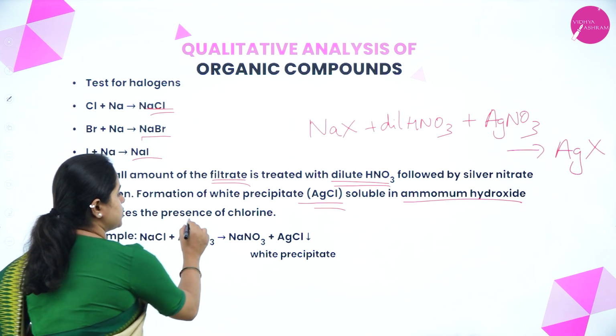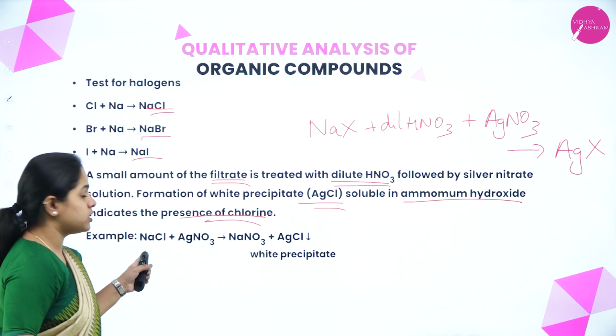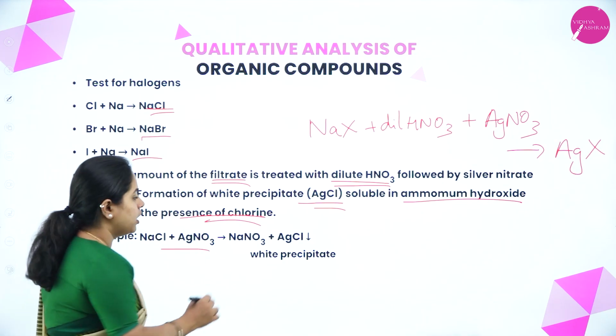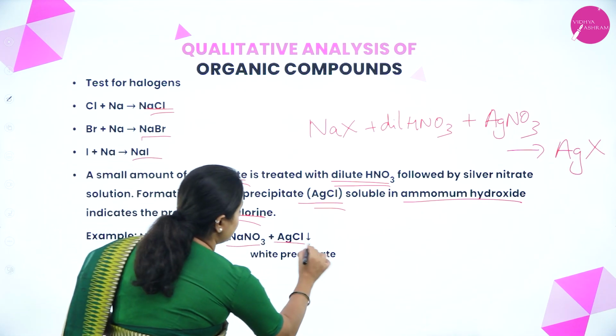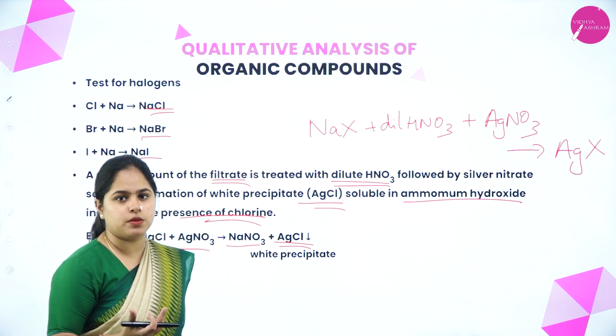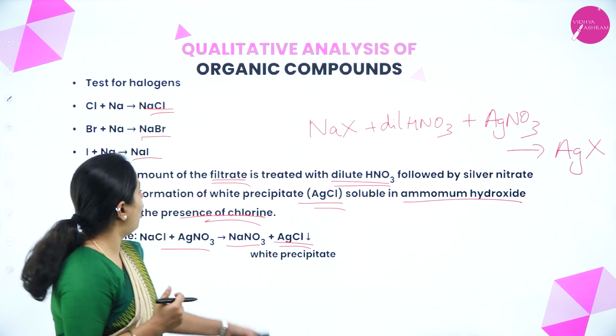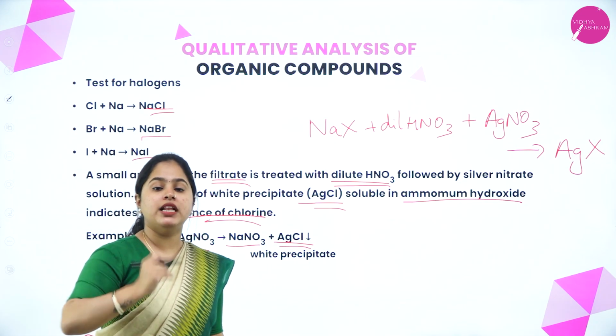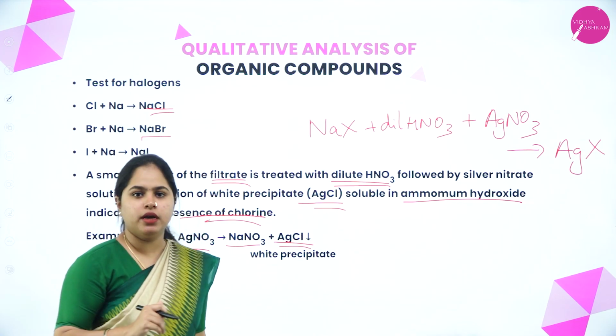It indicates the presence of chlorine. So that means sodium chloride. If chlorine is present, when it reacts with silver nitrate, you will get NaNO3 and silver chloride. So this silver chloride, which is a white precipitate, indicates the presence of chlorine. And this white precipitate, that is silver chloride, will be soluble in ammonium hydroxide.